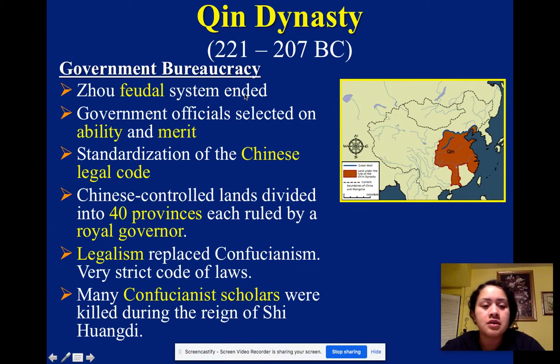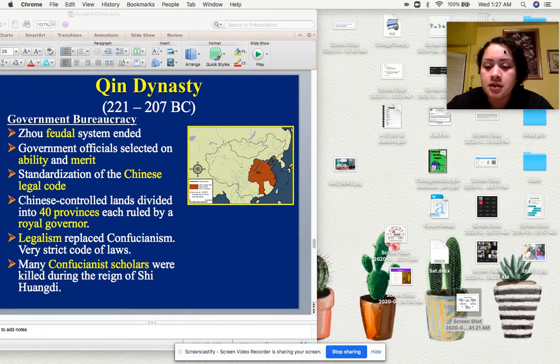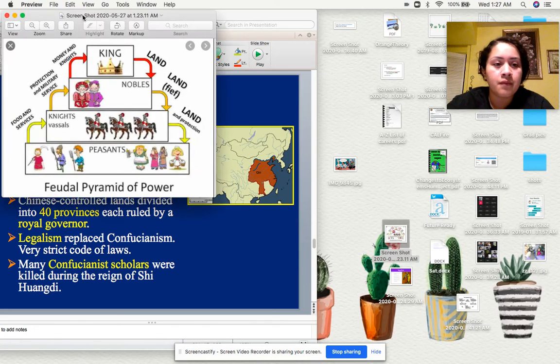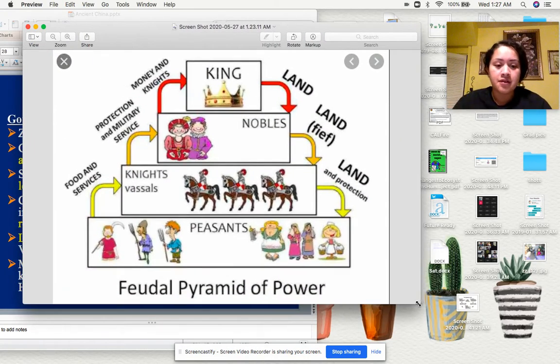And what this means is that the Zhou dynasty, which was the dynasty before the Qin dynasty, had a feudal system. And what that means is that the feudal system worked, let me make this a little bigger, in this method. So we had peasants and slaves at the bottom. We had knights, we had nobles, and then we had the king. So the nobles were also like the government officials.